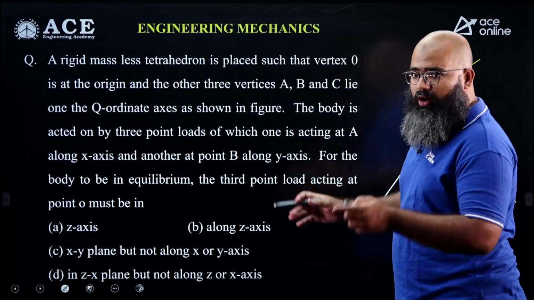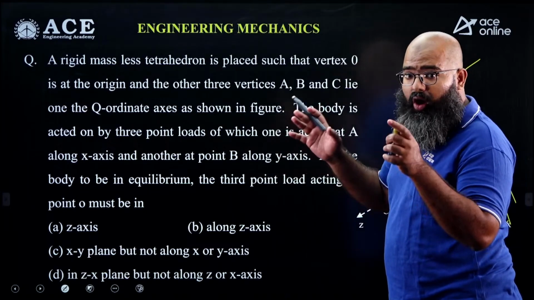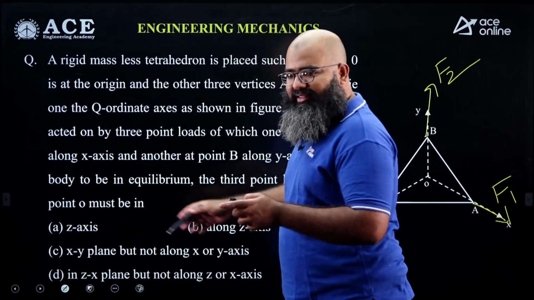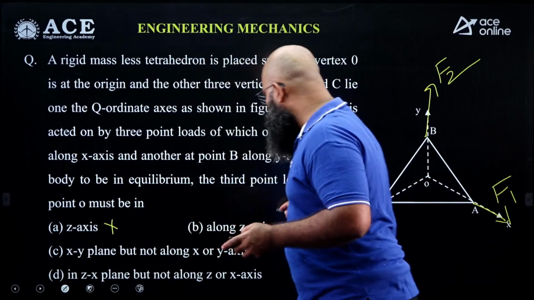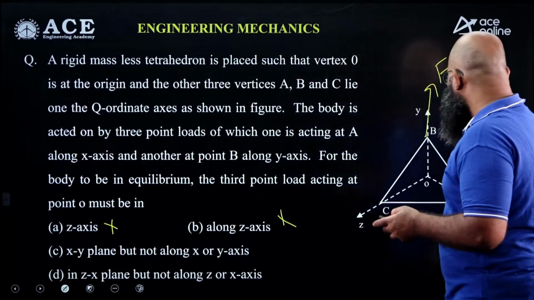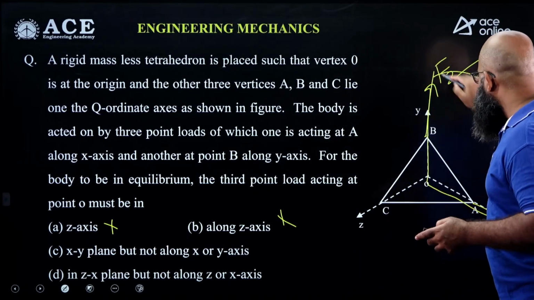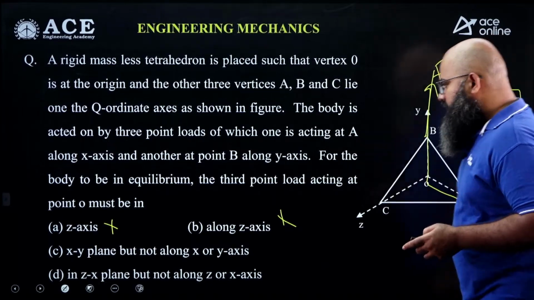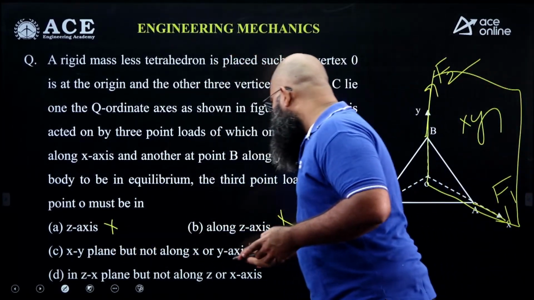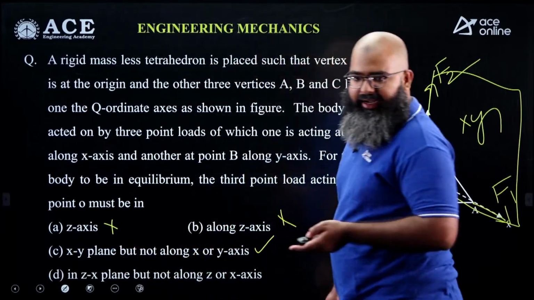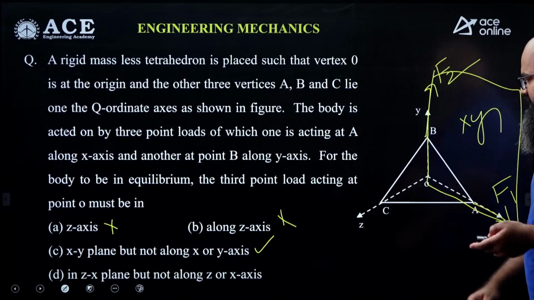See, we are getting these questions out of memory of students, so the options may be wrong at some level. For example, the 2 options given over here are same, so both these options I'm assuming are wrong. Now if you look over here, the third force should be in this particular plane, that is in xy plane. So I see xy plane but not along x and y axis. This is correct. It is in zx plane, that is wrong. So answer over here is option C.